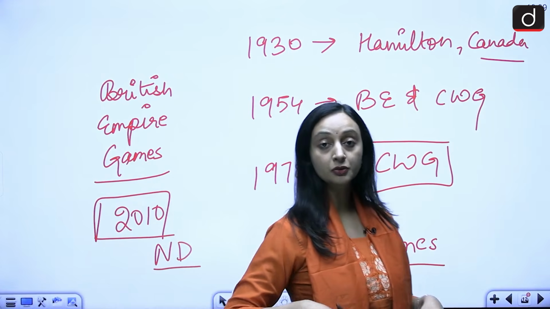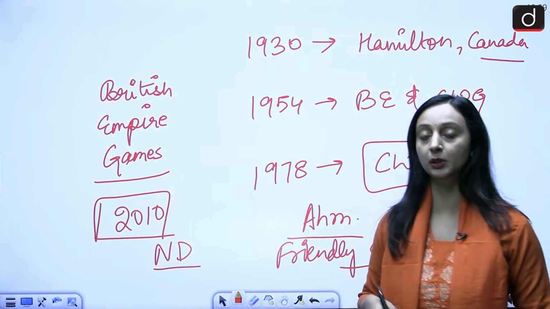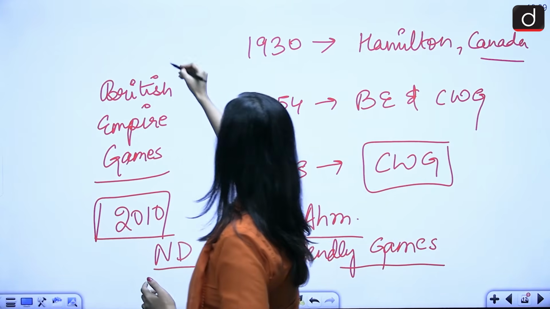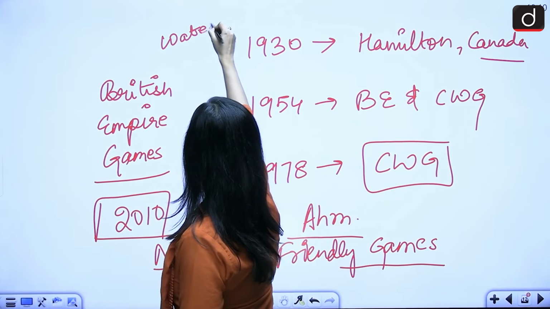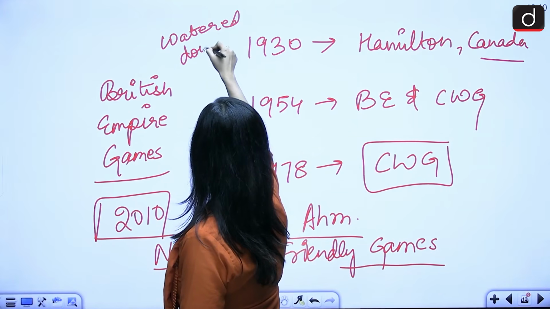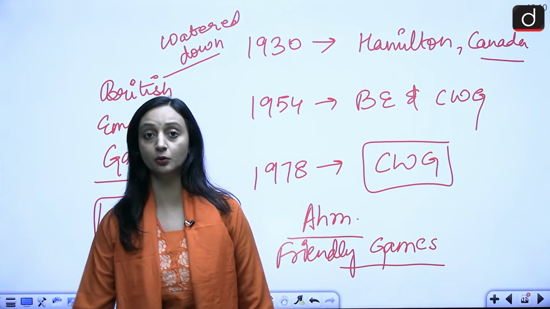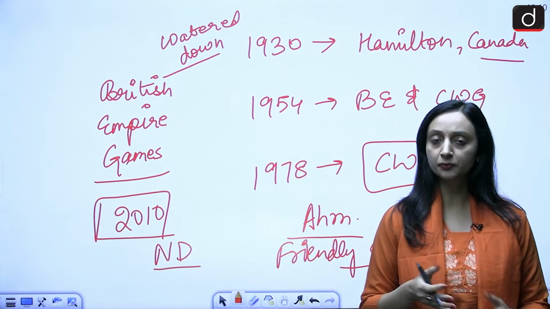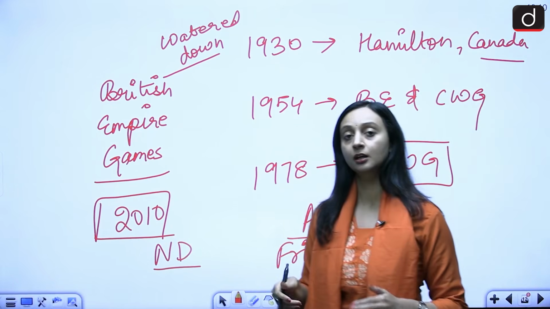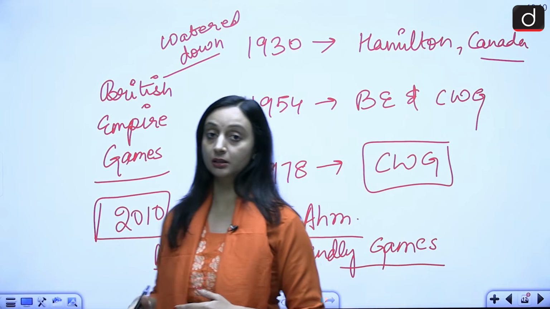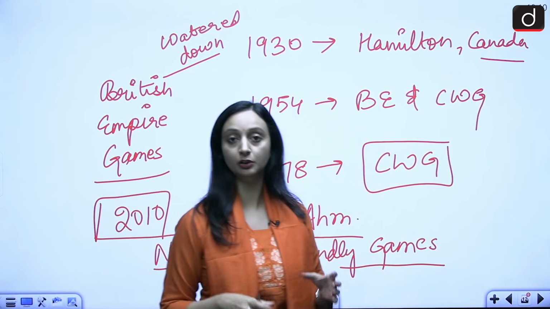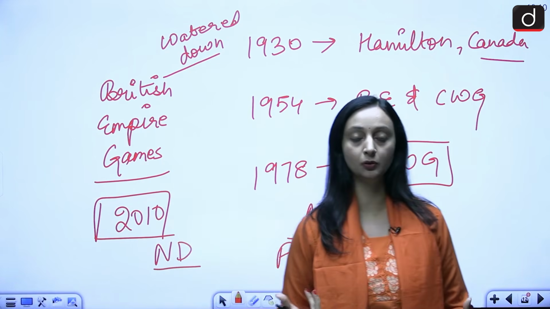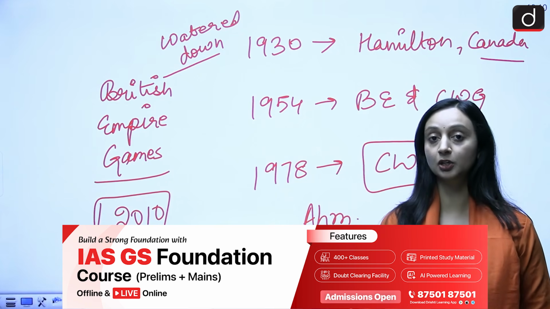Now this 2026 edition is going to be one of the most watered down editions. Watered down edition meaning that it is going to be very small in scale, in size, and the number of events or sports that are going to be played, because we want to cut down on the expenses, on the infrastructure, on the logistics, on the operations, because it gets very expensive for the host country to organize such a global level event.